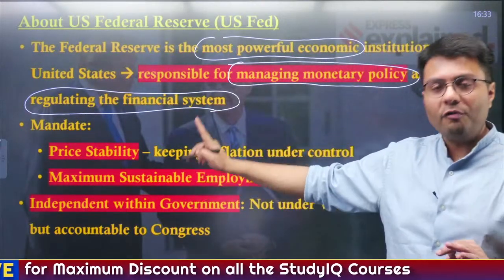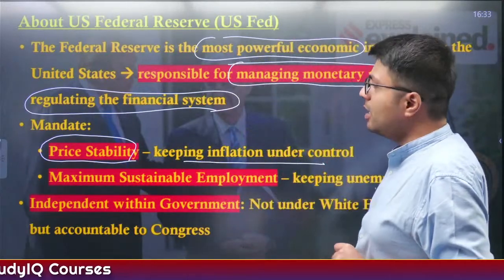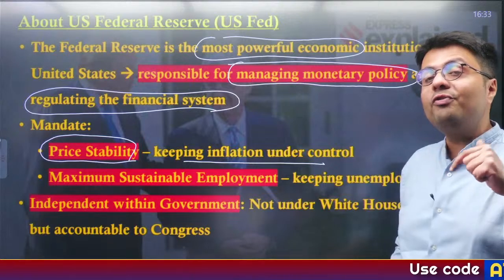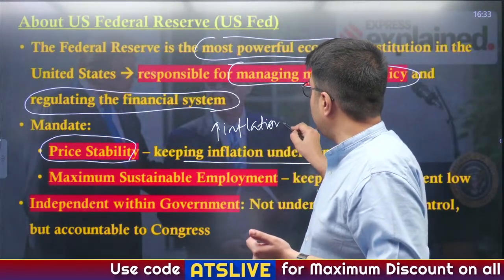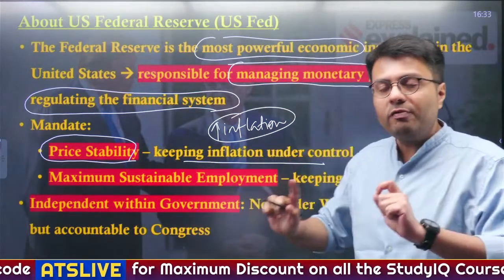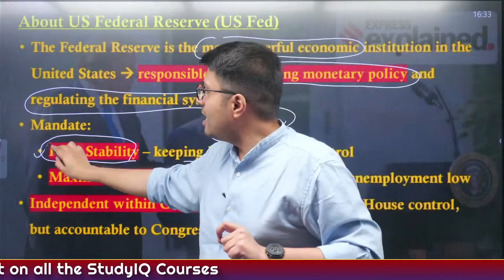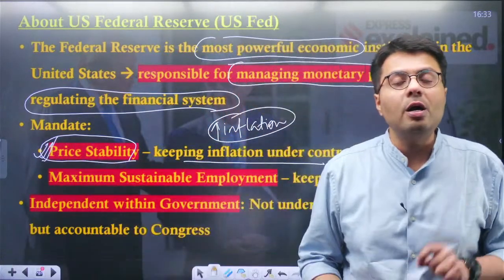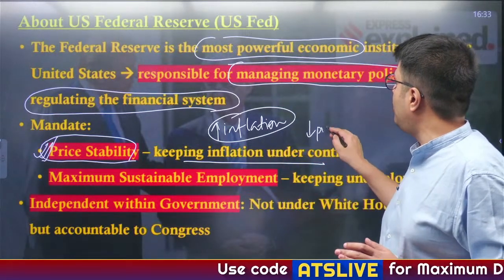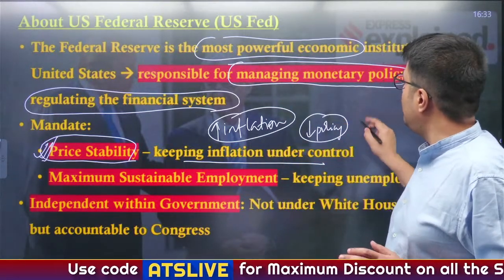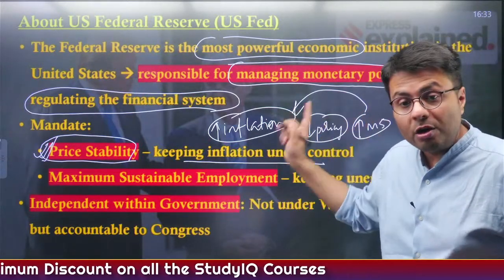Now the official mandate of the Federal Reserve is first of all to ensure price stability, which is keeping inflation under control. As we have seen, due to the imposition of tariffs, inflation levels in the US market are expected to increase. So according to the law of the land and the mandate given to the Federal Reserve, the Fed chair is highlighting that his primary responsibility is to control inflation. That is why he is not reducing the policy rate, because reducing the policy rate will increase the money supply, which will exacerbate inflation, not reduce it.